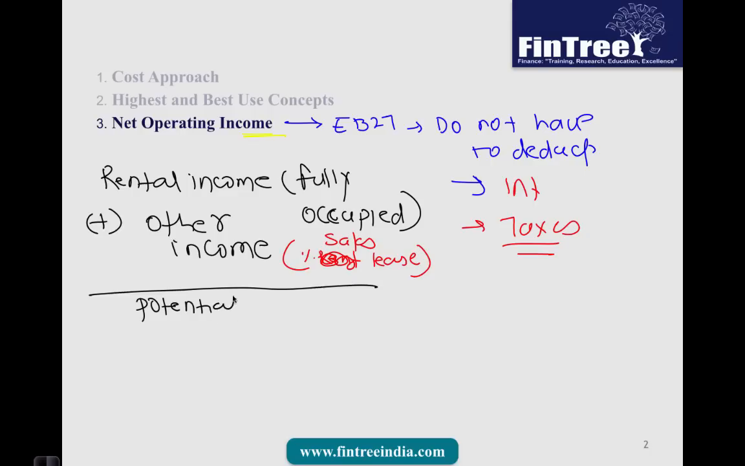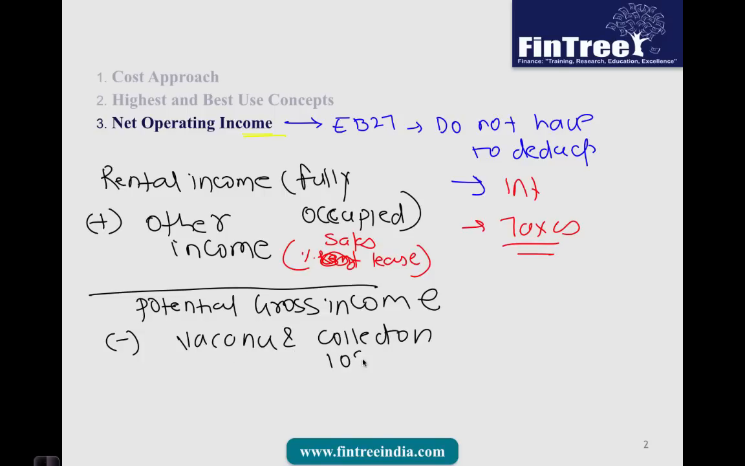So this is where we have potential gross income. From potential gross income, we will reduce vacancy and other collection losses. So here in the first item in the formula, we assumed what if the property is 100% occupied. But on the exam, you would be given, let's say, an occupancy rate of 80%. So then 80% of that rental income would be reduced and we will get vacancy and collection losses.